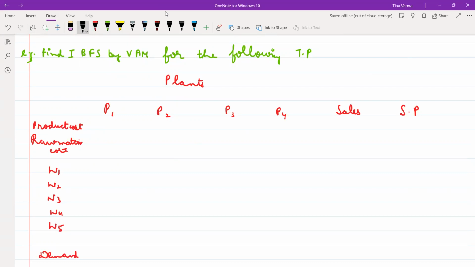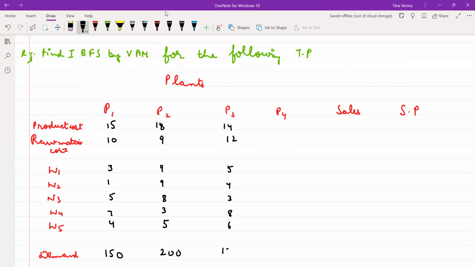So the concerned costs are 15, 10, 14, 12, 5, 4, 3, 8, 6, 175, 13, 8, 4, 5, 6, 2, 7, 100.